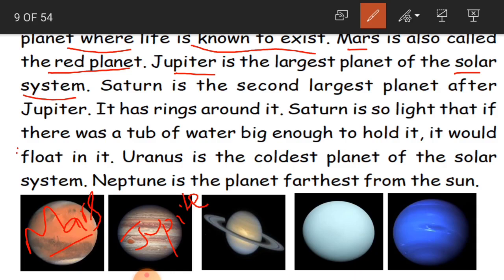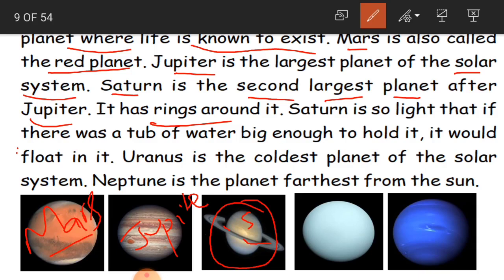And Saturn. After Jupiter we have Saturn. This planet looks very unique, very different. How? Because of this ring. It looks very beautiful. Saturn is the second largest planet after Jupiter, and it has rings around it. Are you able to see the rings, children, here? Yes, it has rings around it.